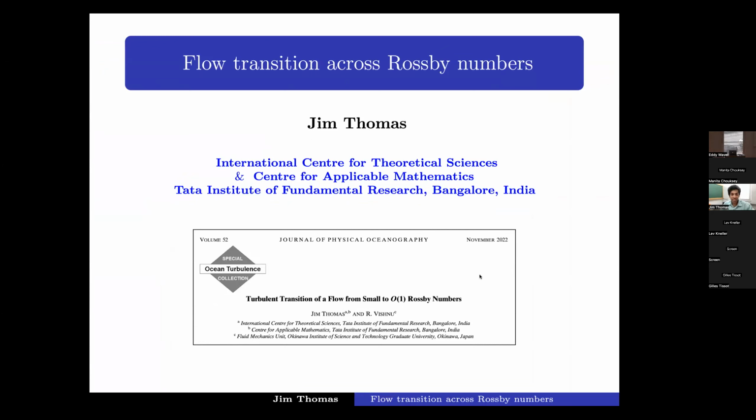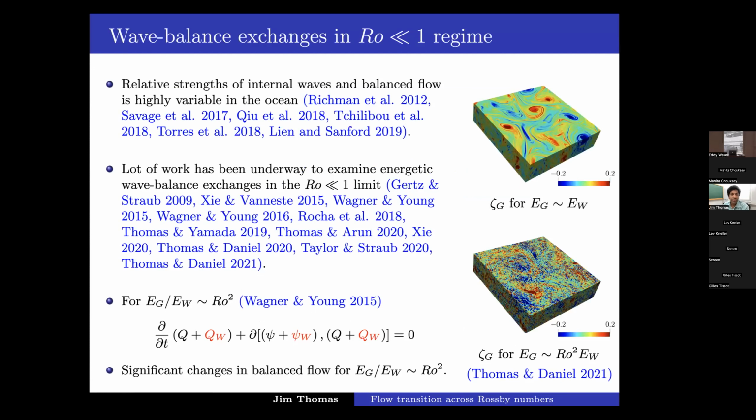I'll be presenting some work I did with the collaborator Vishnu, who's at Okinawa Institute in Japan right now. And we wrote this paper in JPO last year explaining how a flow transitions from asymptotically small to order one Rossby numbers. So here's some background on wave balance exchanges in the small Rossby limit.